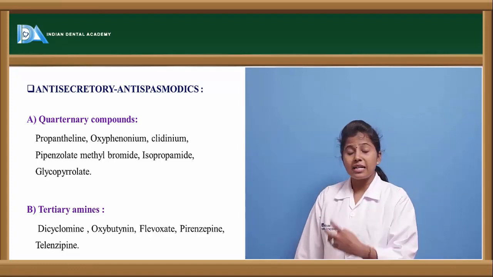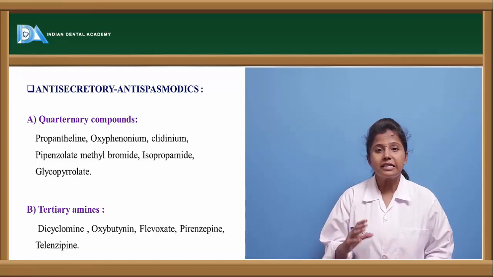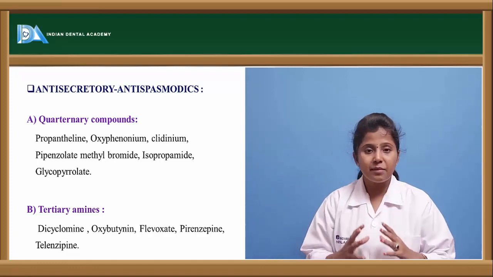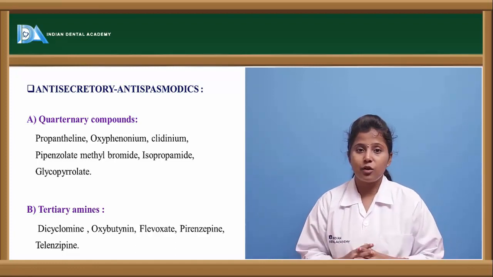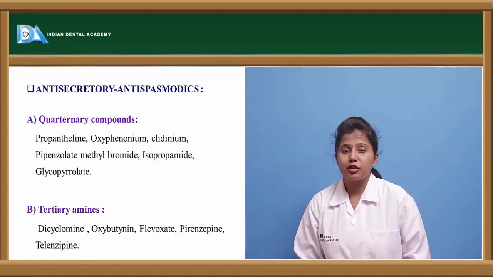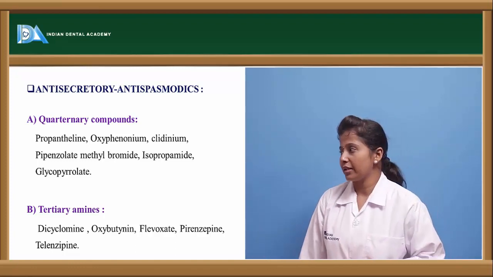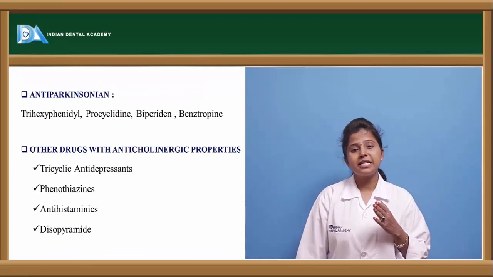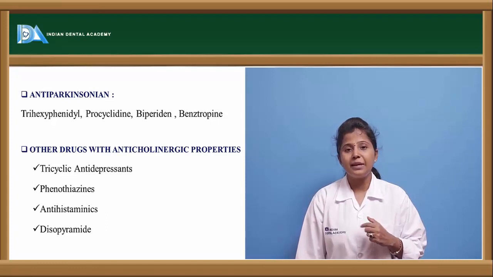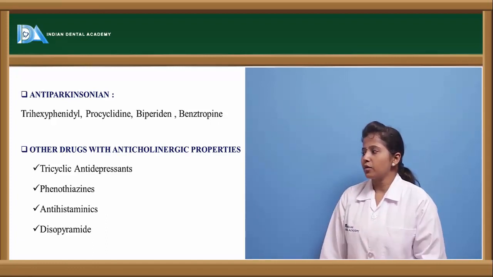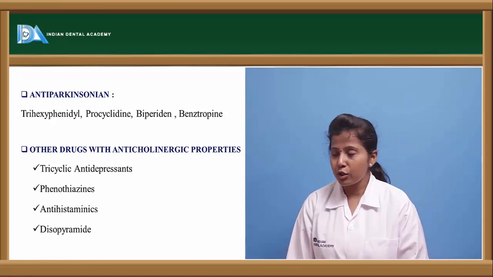So what classifications are we discussing? This is another classification of the drugs. Mainly these are antimuscarinic and anti-nicotinic, but based on the actions which they show, the classification is like this. The anticholinergic drugs which show anti-Parkinsonism effect are trihexyphenidyl, procyclidine, biperiden, and benztropine.